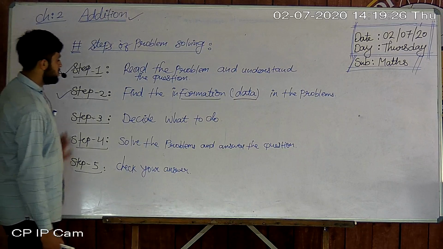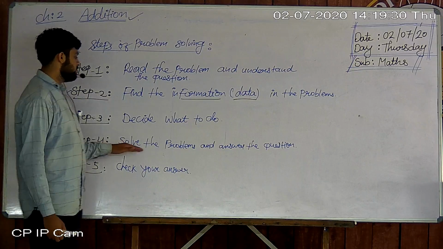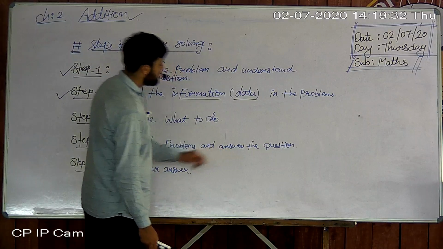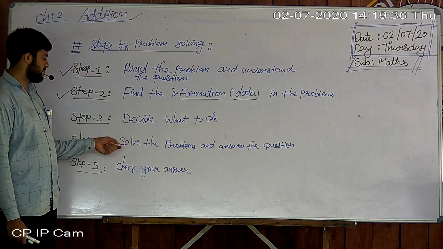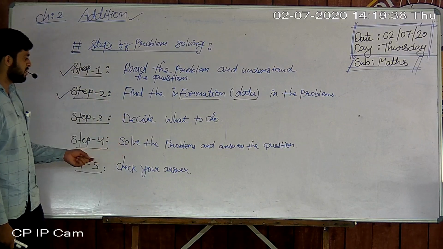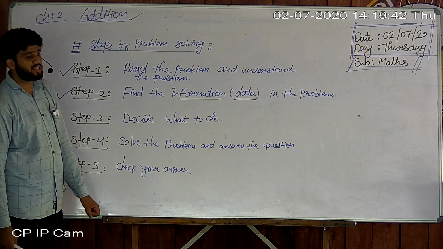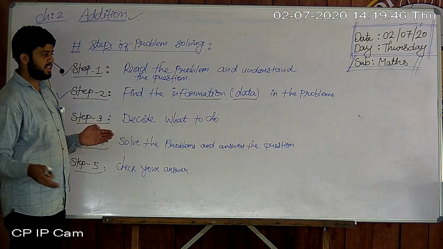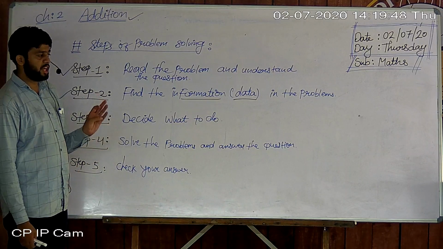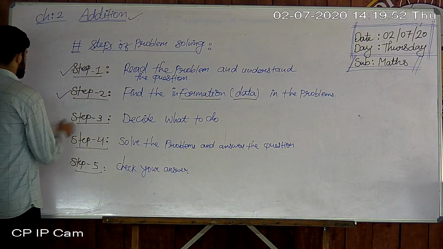Okay, understood all students? Now step number 4, solve the problems and answer the question. What to do? First of all we decide what to do in this sum, and then after that solve the problem and answer the question. And then further, step number 5, check your answer. How can we check? Cross checking. This sum is like that, it is right, we are counting by fingertips. Okay, like that. Understood? So we have done all the steps.